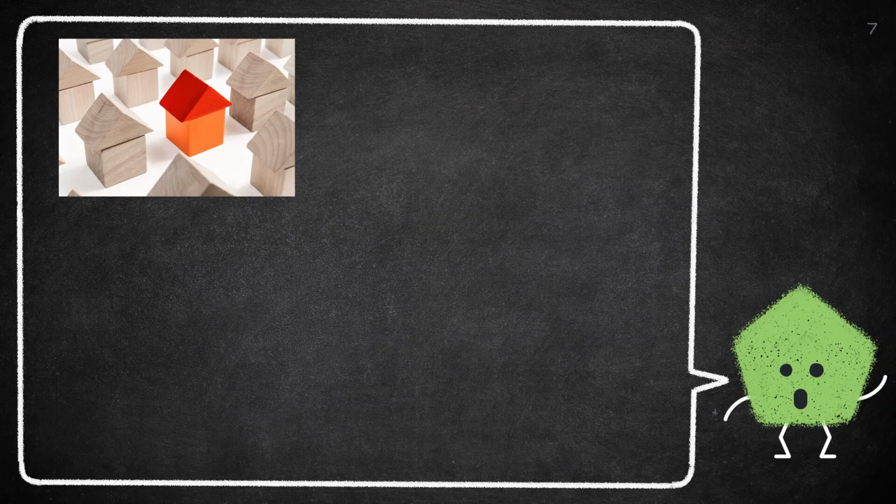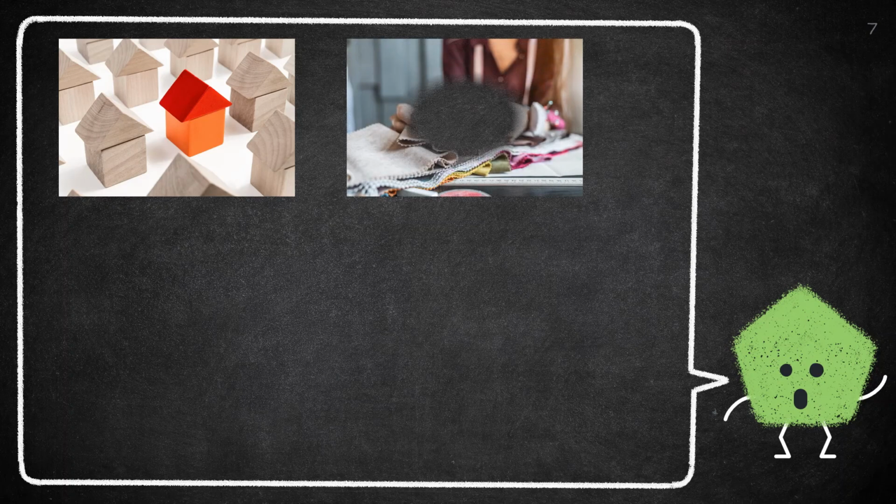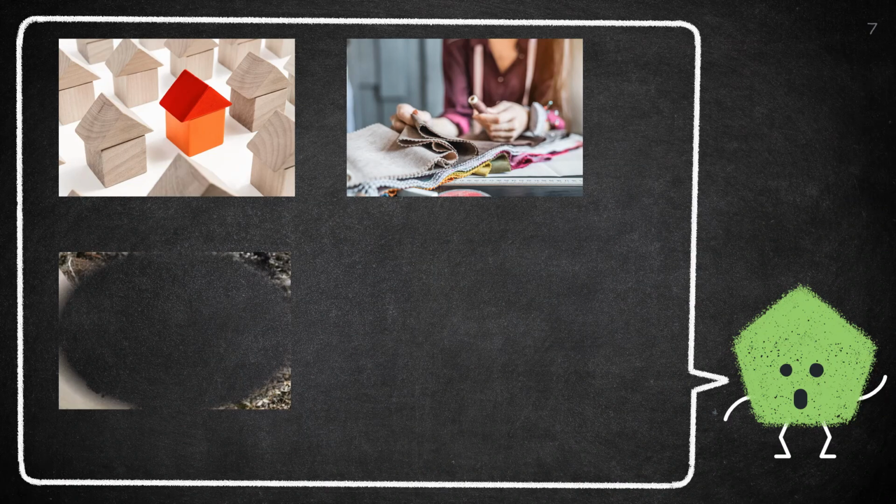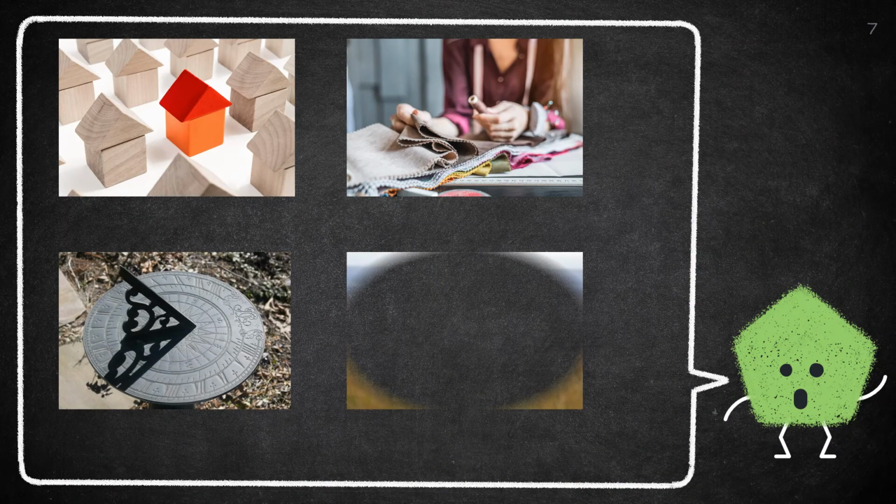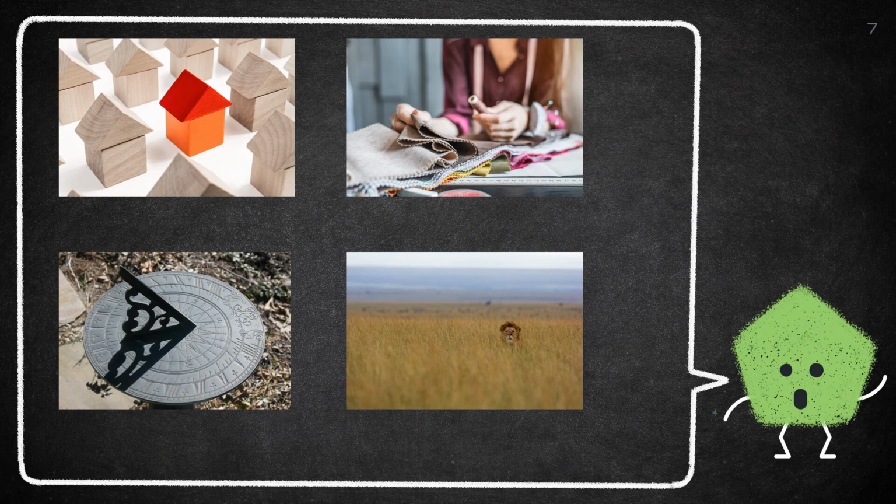They needed to measure things to build their houses, make their clothes, measure their time, and measure how wide their properties are. And during that time, there were no measuring tools. All that they did was to estimate everything.